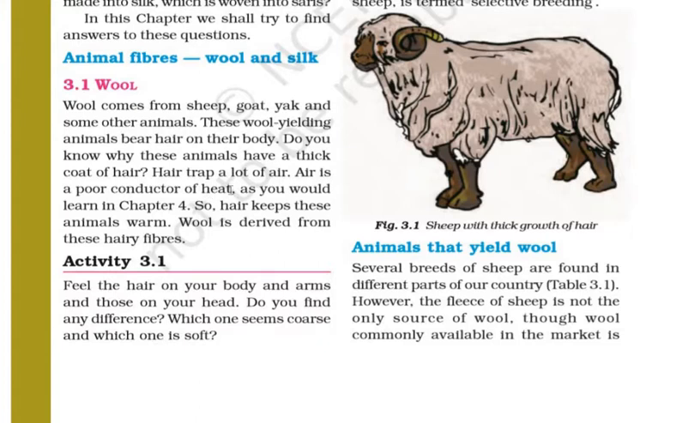When you burn some fire, if you go very close to it you will feel the heat, but after some distance you don't feel that heat because air is a bad conductor. As you will learn in chapter 4, air is a bad conductor of heat. So hair keeps these animals warm, and wool is derived from these hairy fibers.